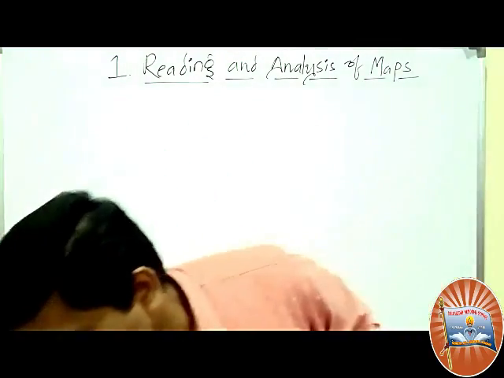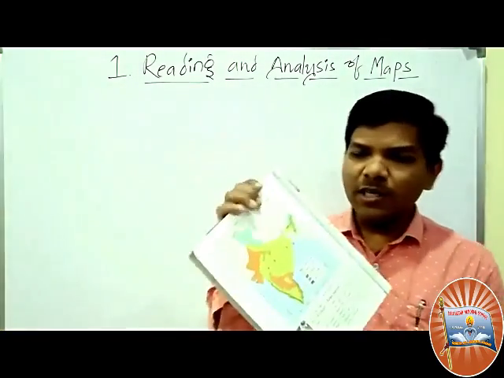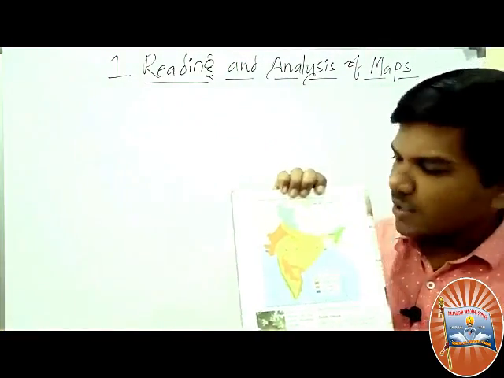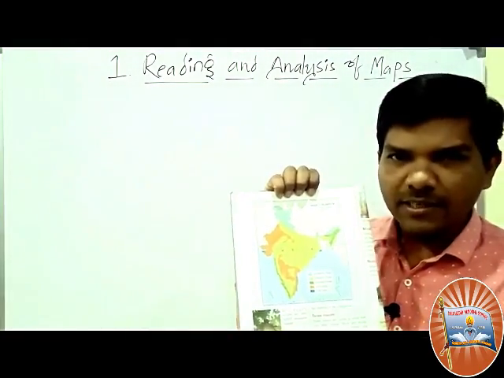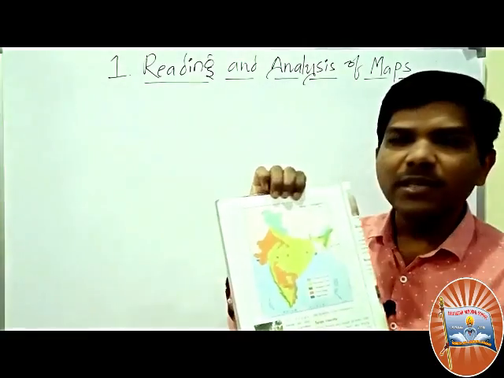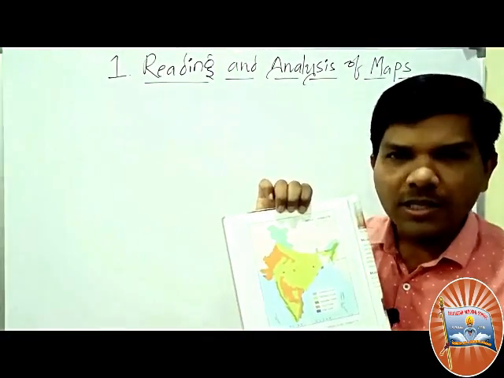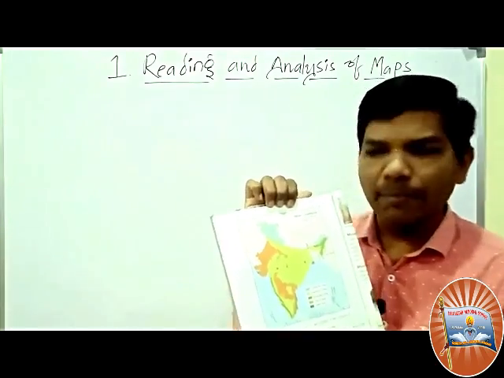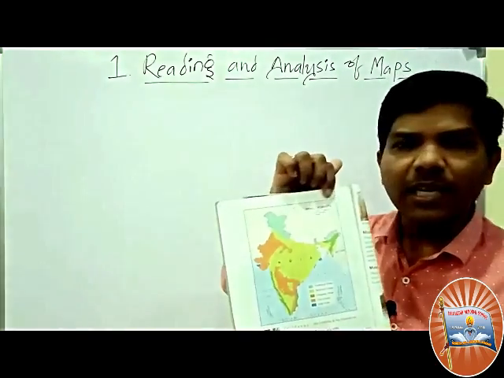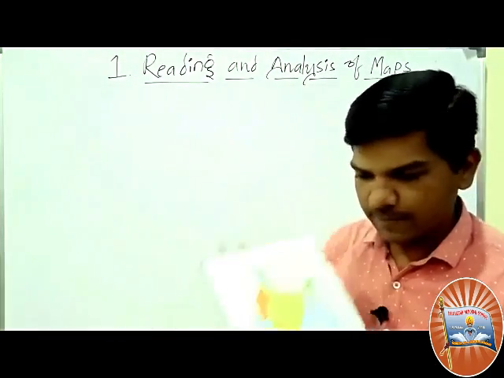First, let us see what is this? This is a map of India, isn't it? This map belongs to India, but it shows the forest.